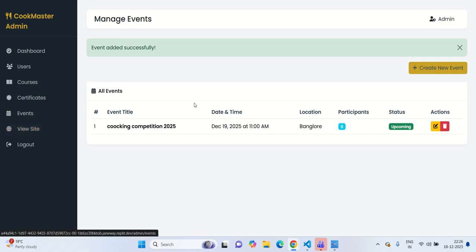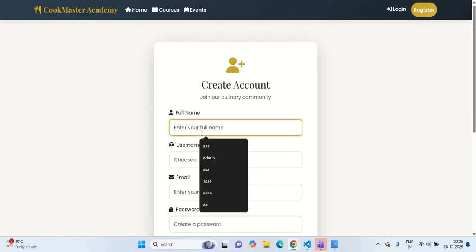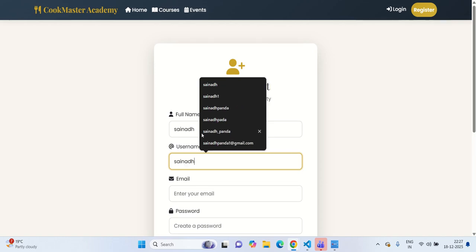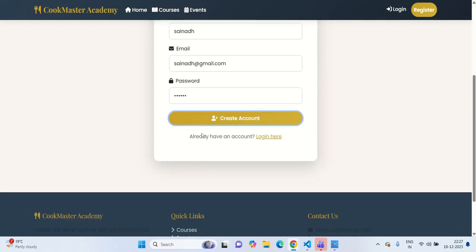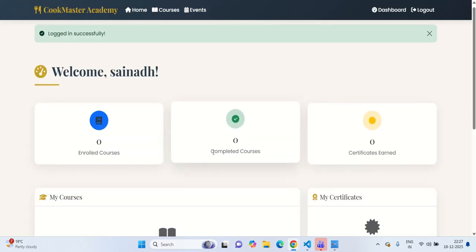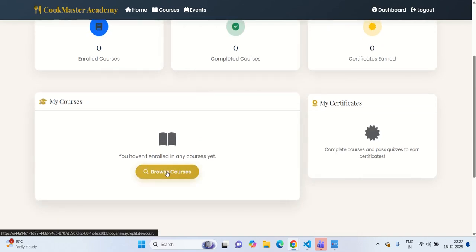So now we go to the main site view. First we are going to register a user. I'm going to give the username, password, and create account. The account was created successfully. So I'm going to log in as the user. So here is the user login, and here we can browse courses.